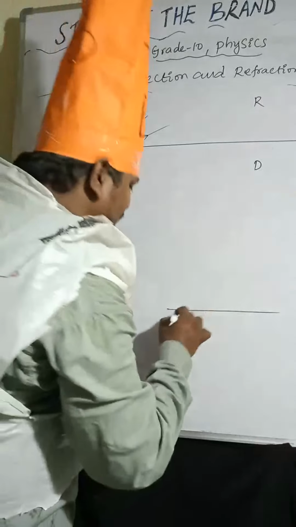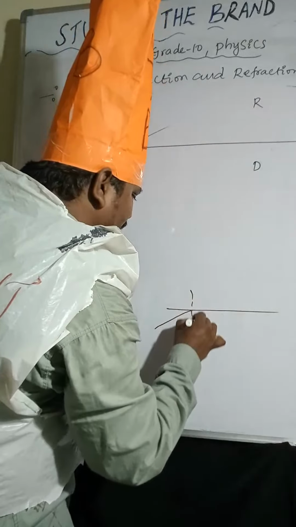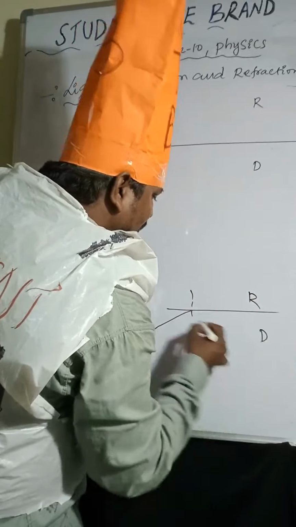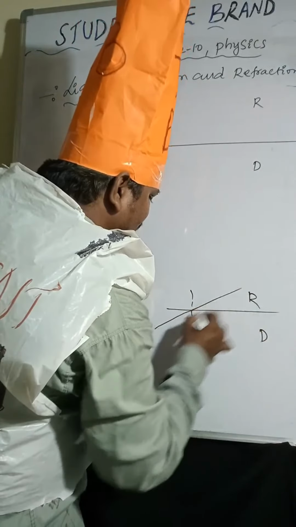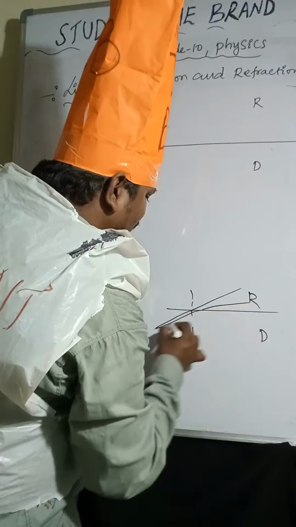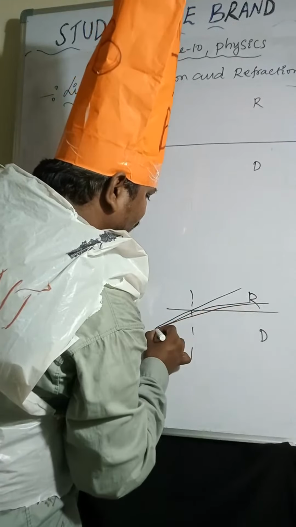Normally if the light ray is moving from rarer to denser, it keeps on moving like this and moves away from it.